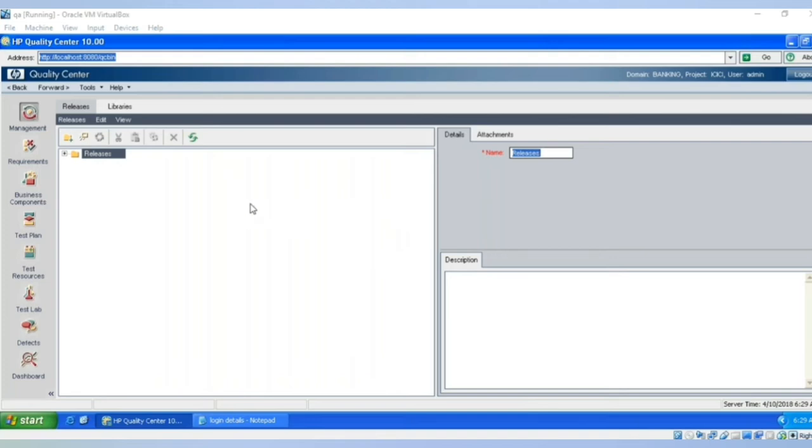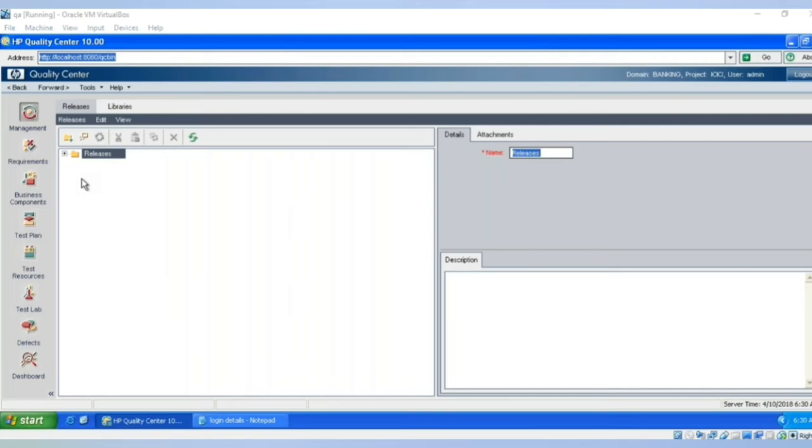So Prasanna has a question here. Do we create the documents outside and upload into the tool, or do we create here? A few things, yes, we can create outside and upload, but a few things we have to do directly here. Requirements and test cases we can create in a document and upload, but you need a separate add-in for that. Directly it is not possible.